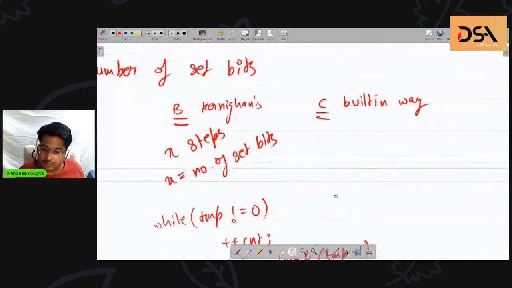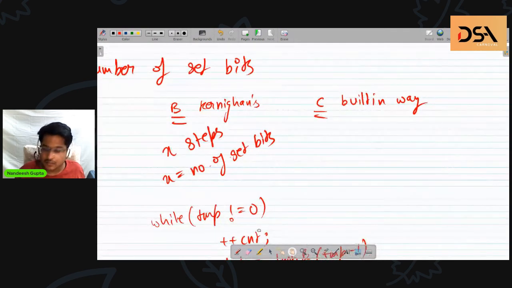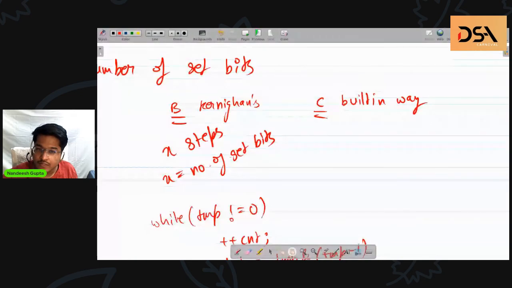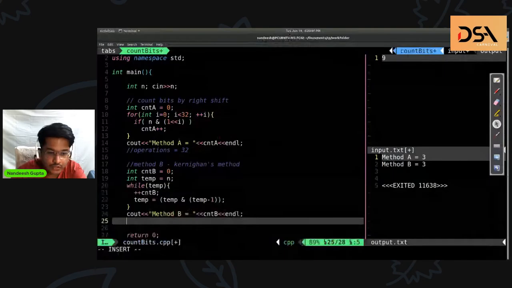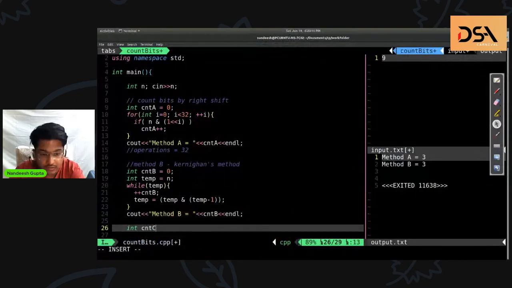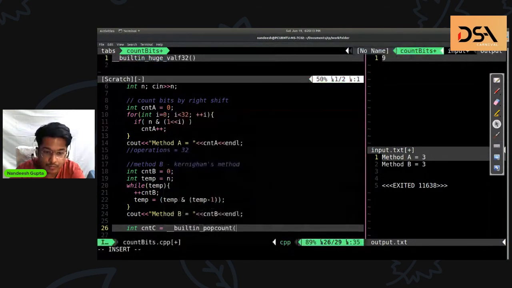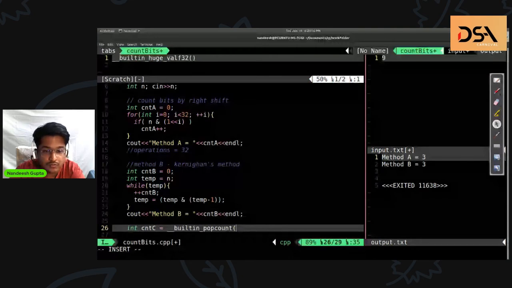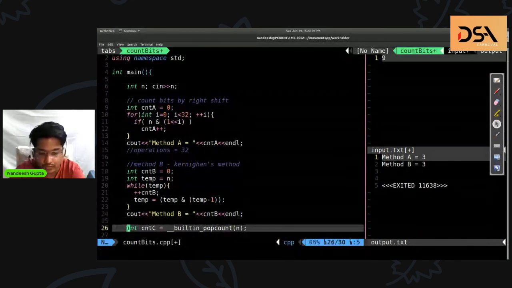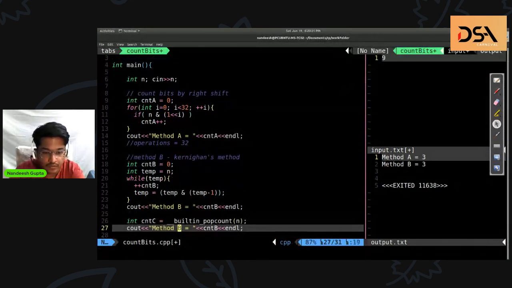And the last method is the built-in way, which actually just uses the Kernighan way, but we have a nice little function given to us by C++, which is the built-in popcount. What was the number? n. So we can just do this.